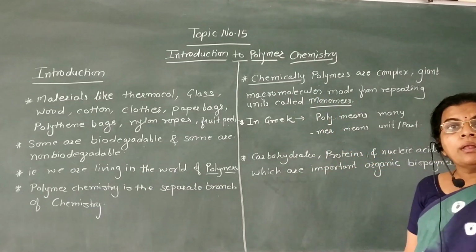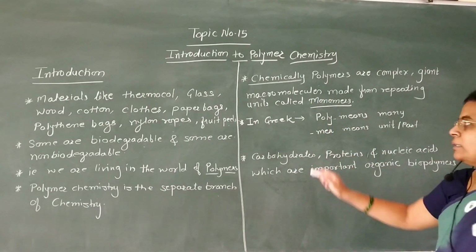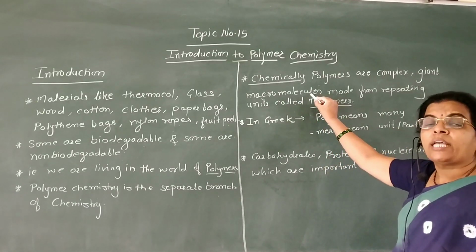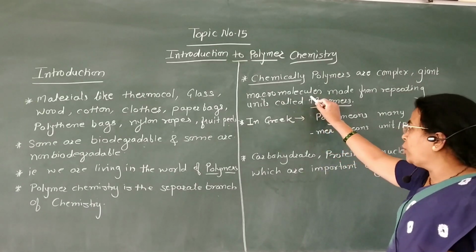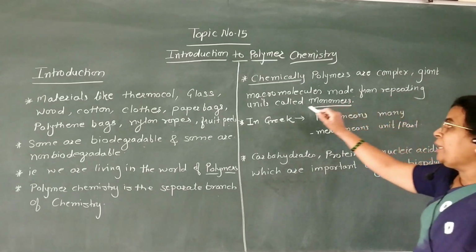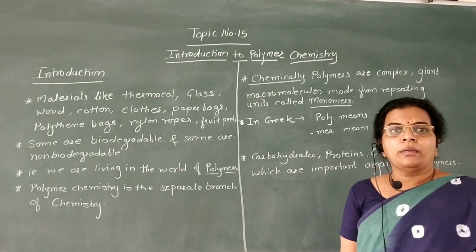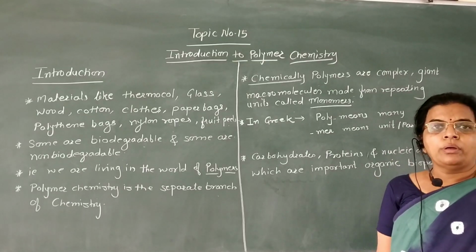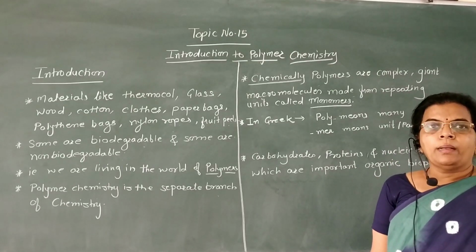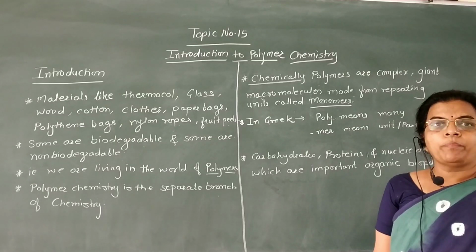Macro means having large size, that is a large molecule, that is macromolecules made from repeating units called monomers. Now mono means single, it is a single part of a chemical, it is called a monomer.